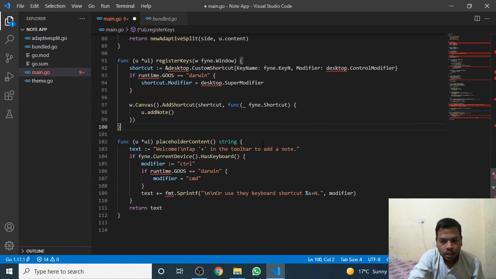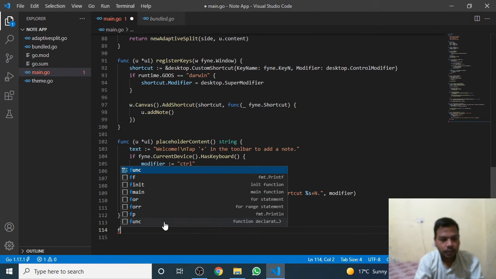Okay, approximately all the things are over now. All the function part and structure part is over. Now combine all these things in the main function. So at last, write the main function.